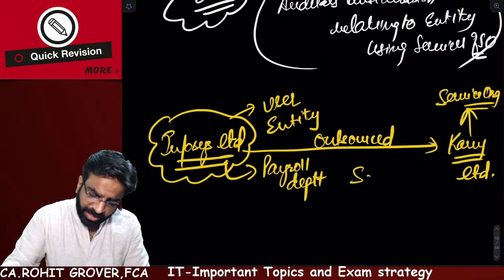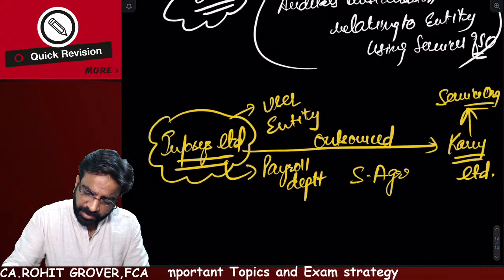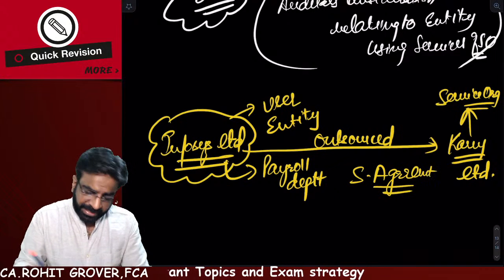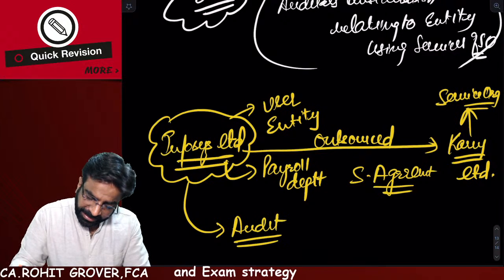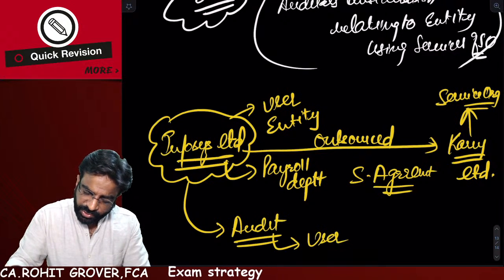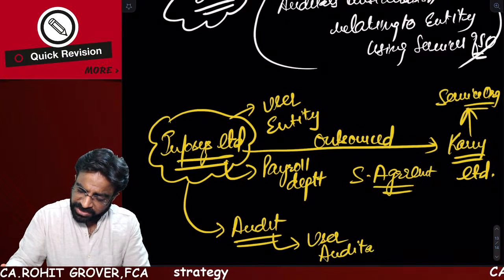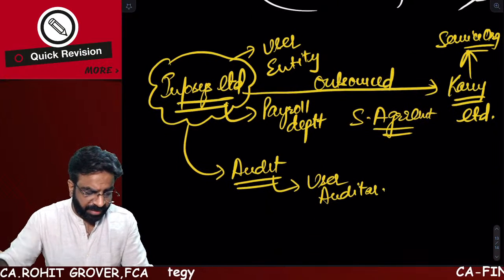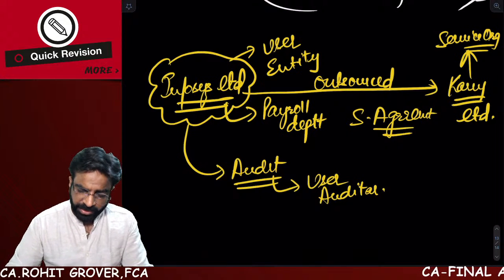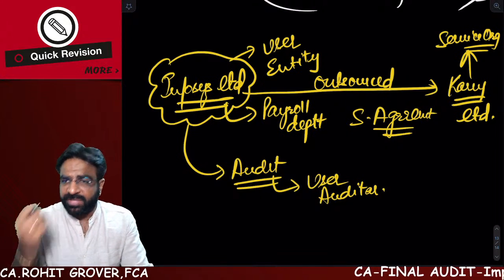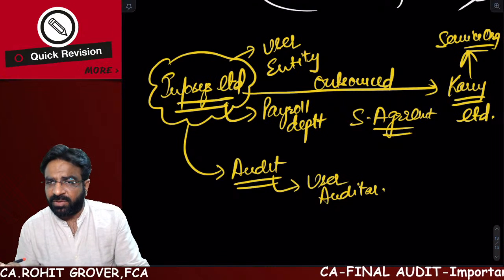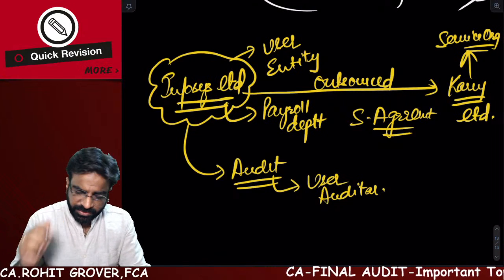So obviously a service agreement must have been made between the two. Right or not? Now Infosys's audit is going to take place. So the auditor of Infosys will be known as the user auditor. First of all, you have to understand the different names of the persons. Infosys is known as the user entity, Carvi is known as the service organization, and the auditor is known as the user auditor.